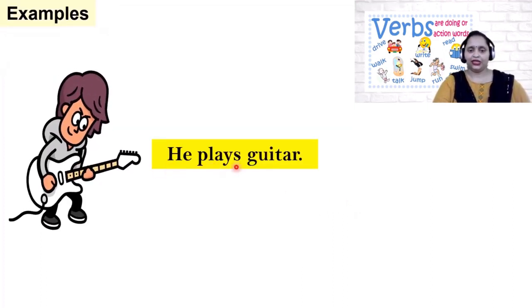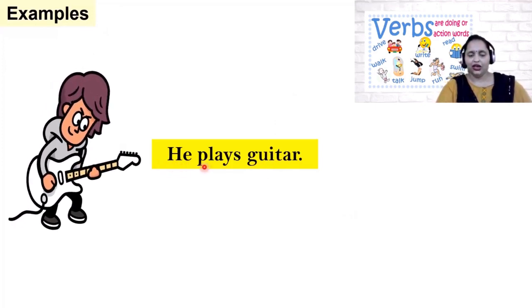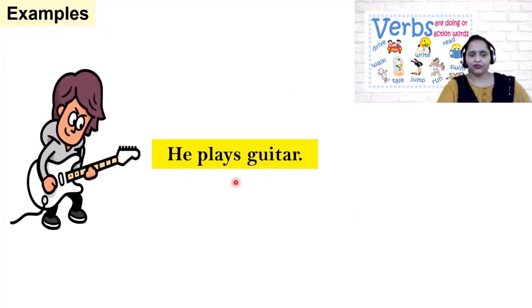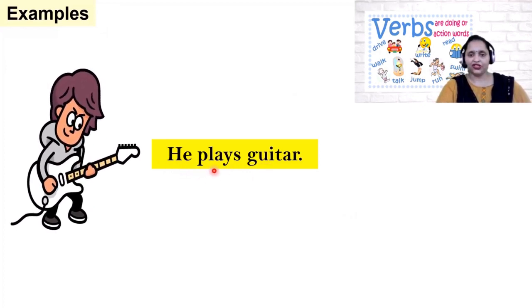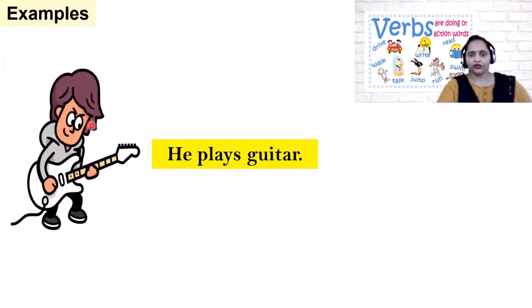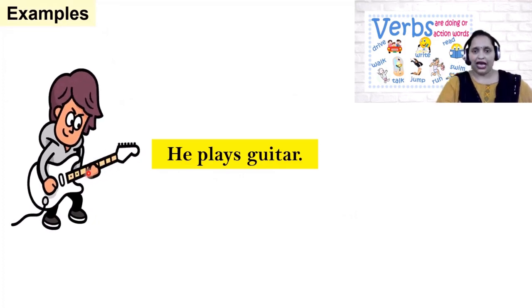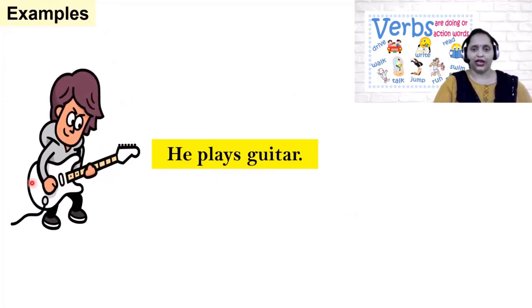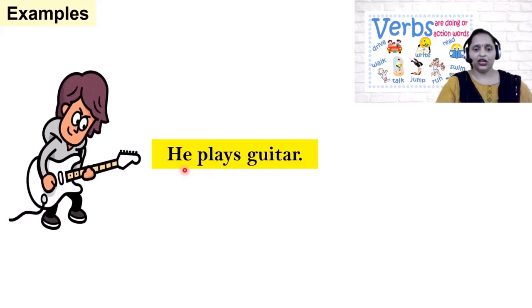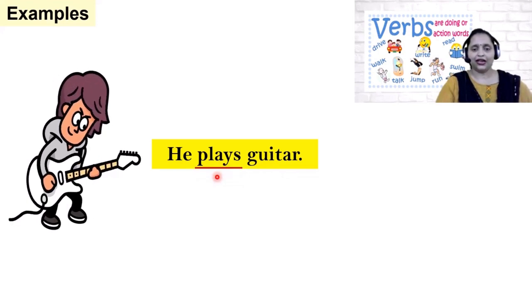He plays guitar. So children, here the pronoun is he. Now tell me the action word, the work done here. Tell me children, identify the action word. You can take the help of this picture also. Here you can see that this boy is playing guitar. So here the action performed by this boy is playing. So he plays guitar. So here the action word, or you can say that verb, is plays.